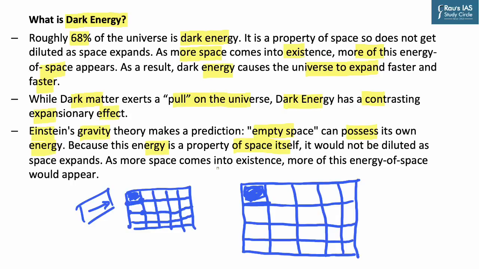As we expand the space through the Big Bang, what happens? This expanded space is occupied by more energy. What he wanted to say is that this energy is not diluted as the space expands. As more space comes into existence, more of this energy of the space would appear. I believe that through this discussion, you are now clear about what dark matter and dark energy are.